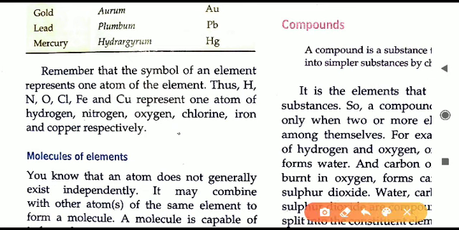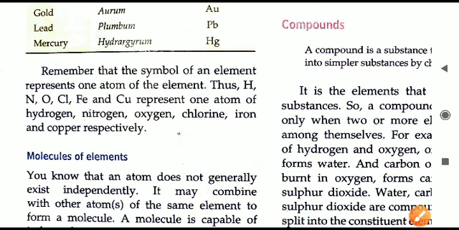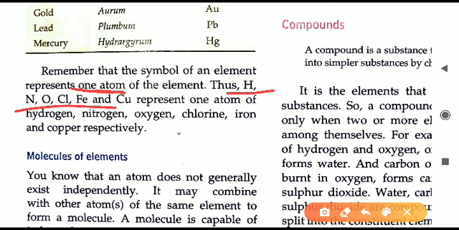Once again, if I write, for example, O, what does O mean? O means one atom of oxygen. So one particular symbol will represent one atom. This is the word you will learn. We can ask it as a fill in the blank: the symbol of the element represents dash of the element. So it represents one atom. Similarly, all these elements represent one atom of the particular element.